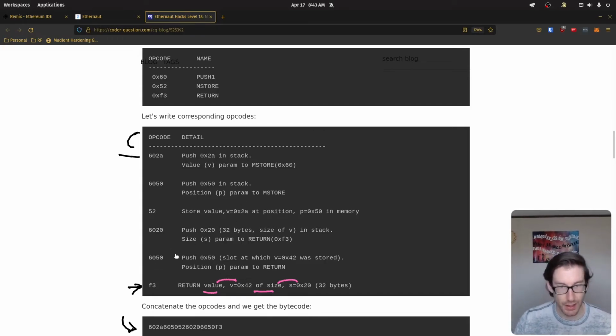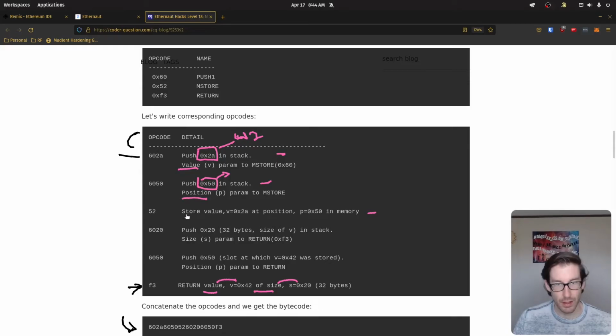If that's the case, there are a few things we want to do. We're first going to want to figure out where we're going to store the value in memory, because remember, every contract initiates with a push, push, memory store. So here we have a push, a push, and then a memory store that I mentioned previously. This initial push is going to be the value, which I think is 42 here. So 0x2a should represent the value of 42. We've pushed our value there. We're going to push the position of where that value is located, which is going to be 0x50.